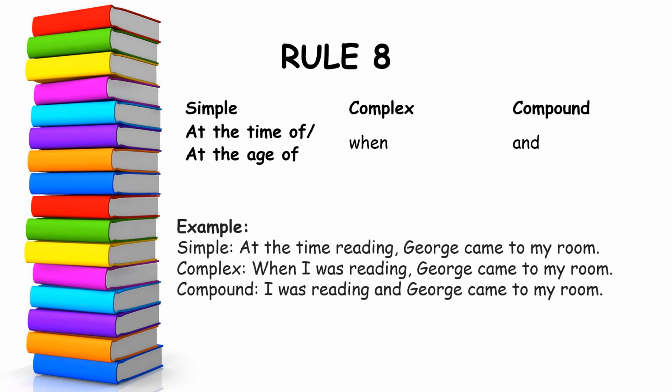Rule number 8. Simple, at the time of or at the age of. So if you use these two words or phrases, in the complex you will have to use when, and in compound you have to use and. For example, at the time of reading, George came to my room. When it becomes complex: When I was reading, George came to my room. And when it is compound: I was reading and George came to my room.